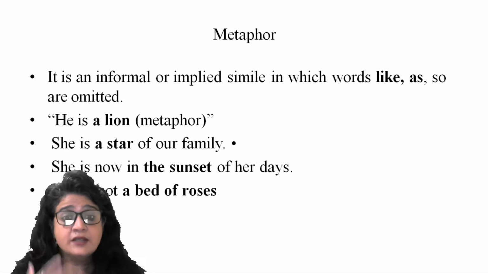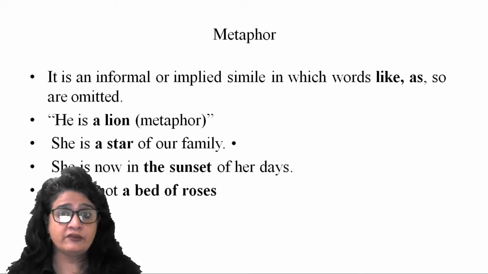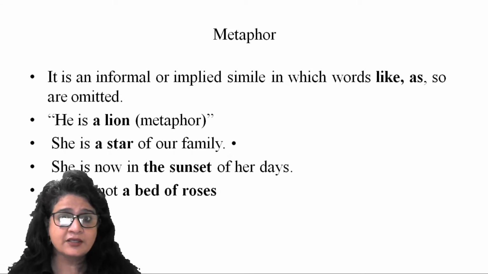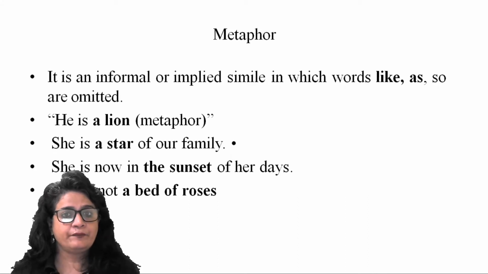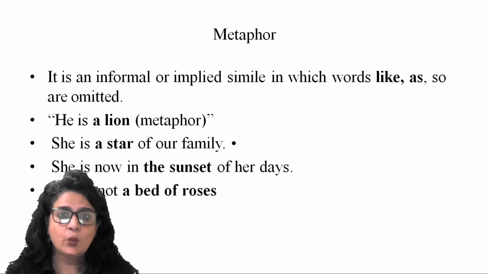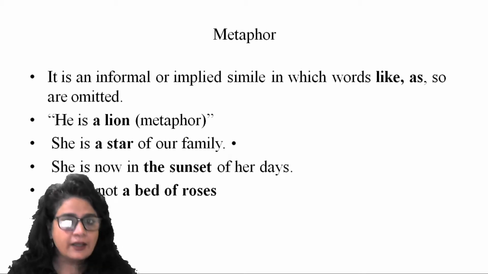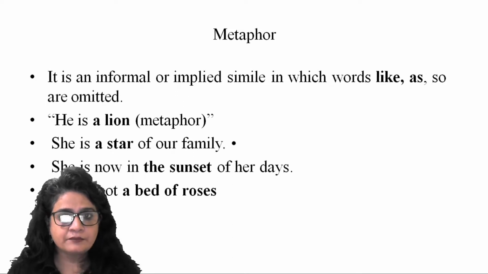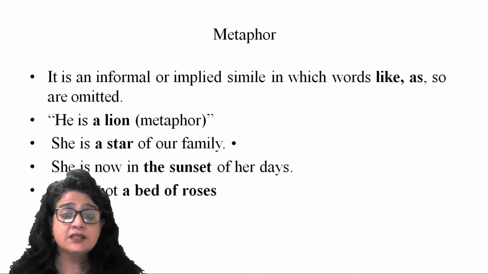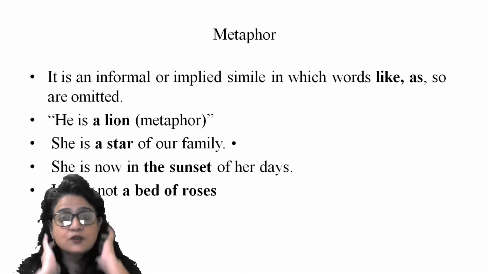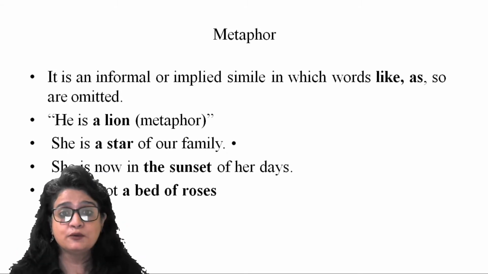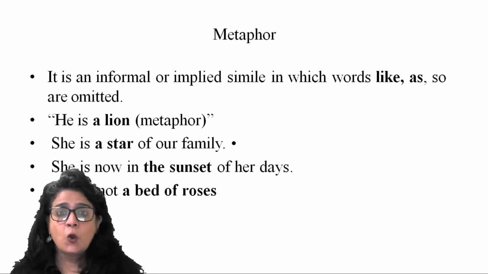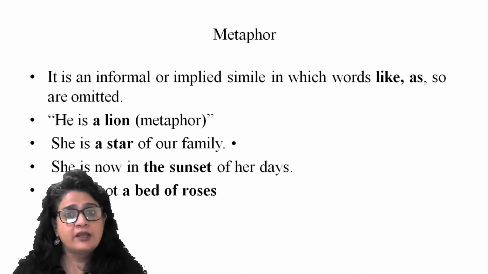All right, she is a star of our family. So star, something which is shining, which is bright, which gives a lot of light, which is luminous. So all these characteristics of a star are being compared with a person. So 'she is like a star' would be a simile. 'She is a star of our family' means she is the brightest person of our family. All right? She is now in the sunset of her days. Right? So possibly this metaphor is being used for a person who is in his old age or a person who is in the waning time of his popularity.